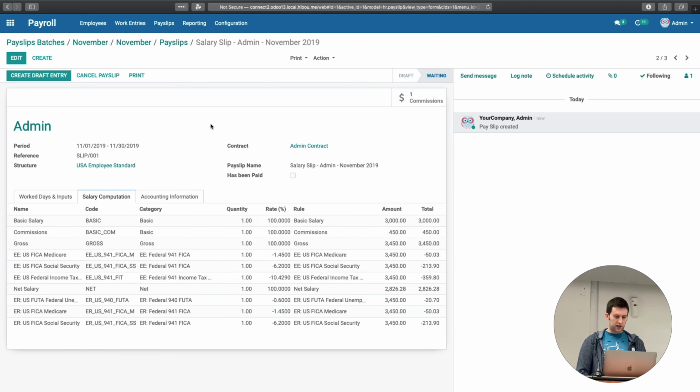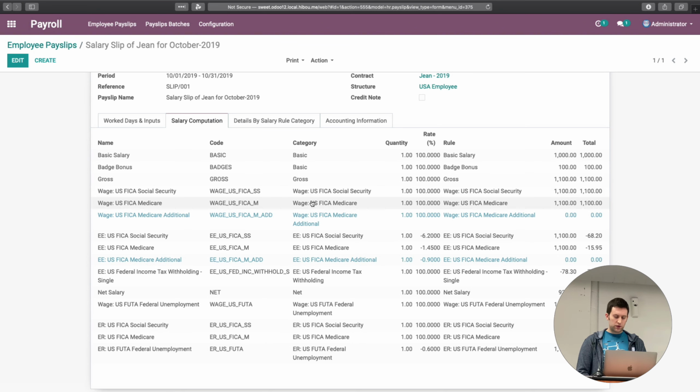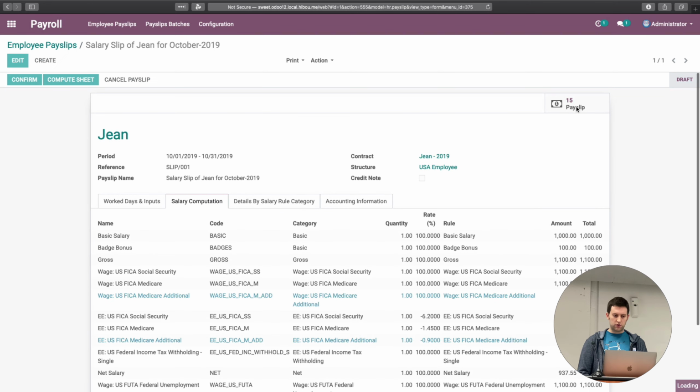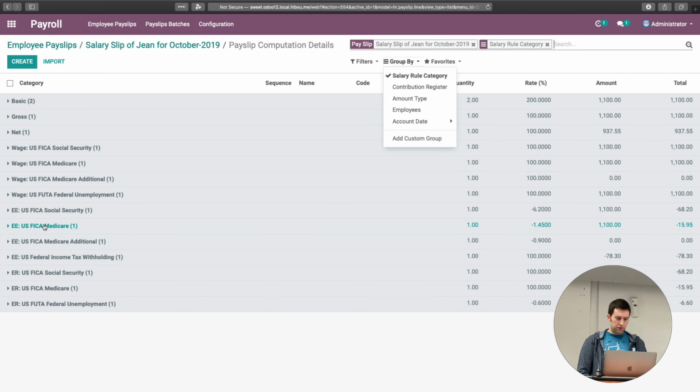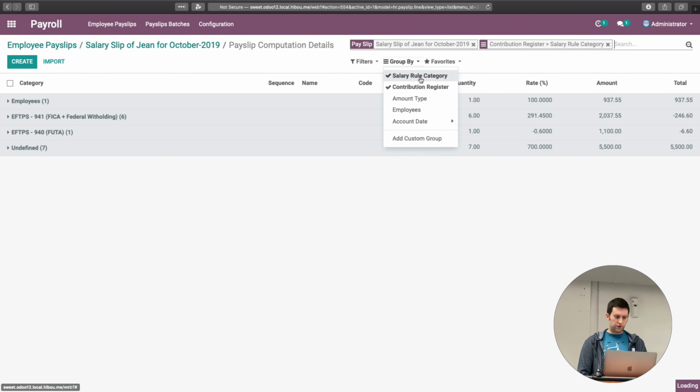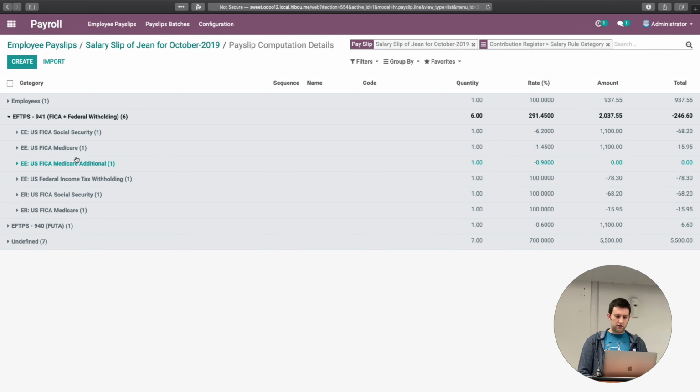So with all that kind of simplification going on, we also simplified the categories. If we come over and look at this, we'll see that there's a category for FICA Social Security, and a FICA Medicare, etc. The way that we would traditionally do reporting around this would be to go to payslip lines and group by usually contribution register, but maybe salary category, and we'd see our various categories. It's actually better to group by contribution register before salary category, because really you're going to remit your 941 through EFTPS, etc., kind of combined, your employer and your employee portion.